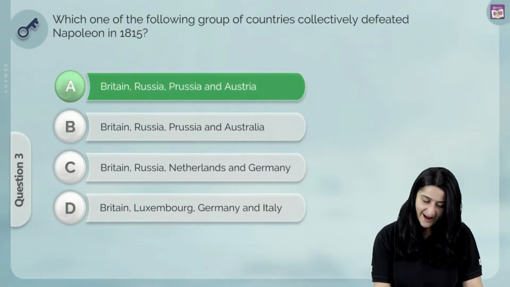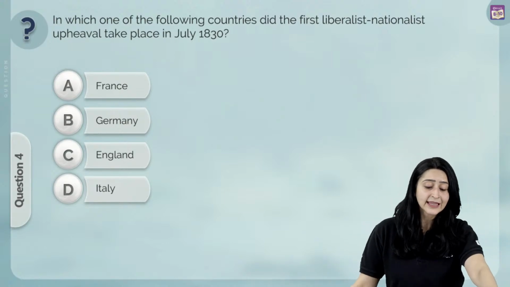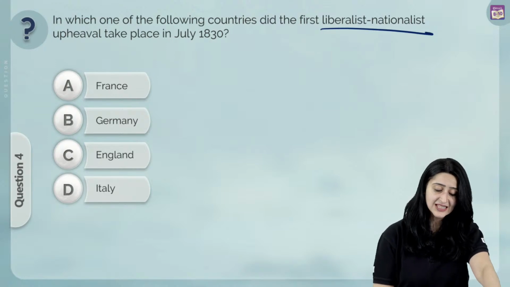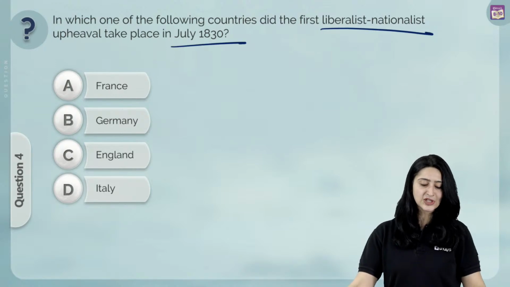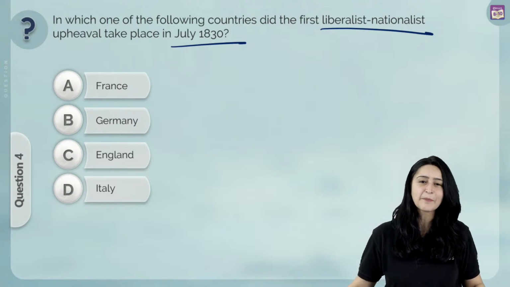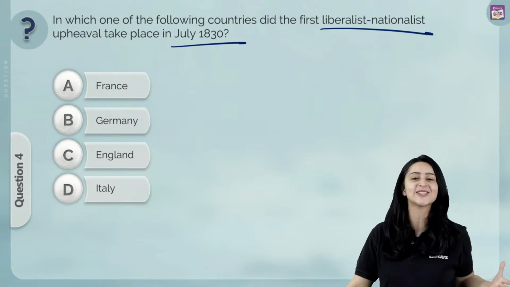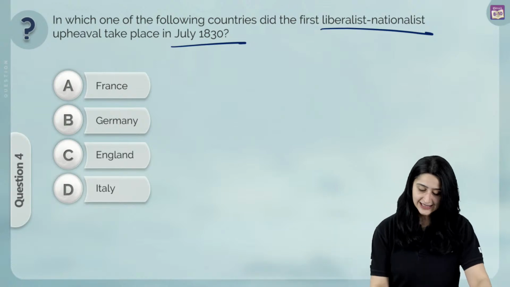Let's move on to our next question, which is again a history question. In which one of the following countries did the first liberalist nationalist upheaval take place in July 1830? France, Germany, England, or Italy? Put down your answers. Thank you, Deepak. It's always encouraging to have lovely positive comments like this. We will now discuss this.